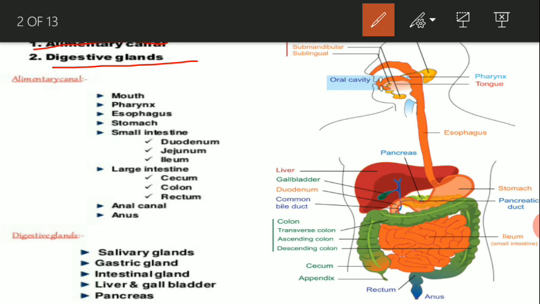Now the alimentary canal starts with the mouth, the opening.